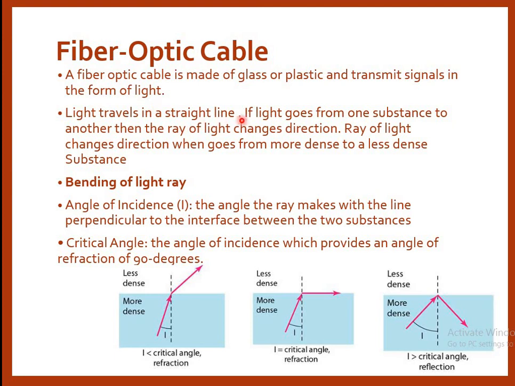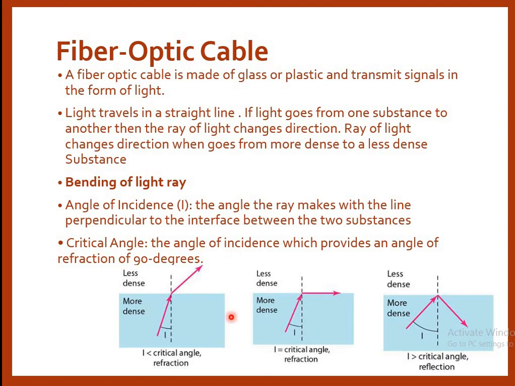Light travels in a straight line. If light goes from one substance to another, then the ray of incidence changes direction. The ray of incidence changes direction when it goes from a more dense to a less dense substance. So this is a principle. This is the working principle of using an optical fiber cable. Here we are just playing with the property of light.